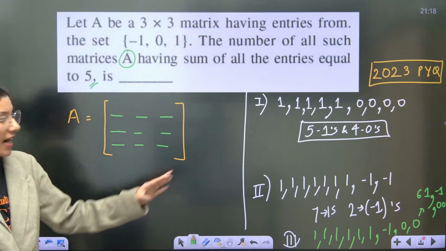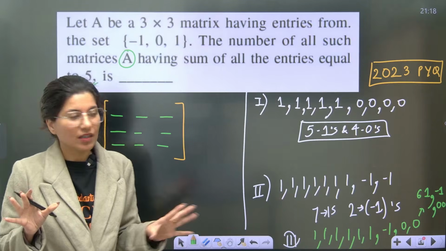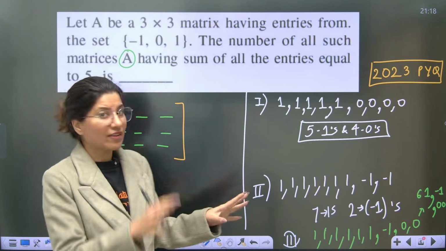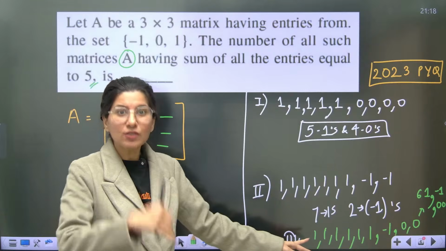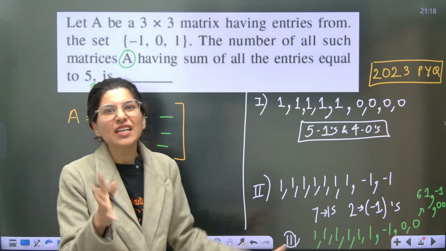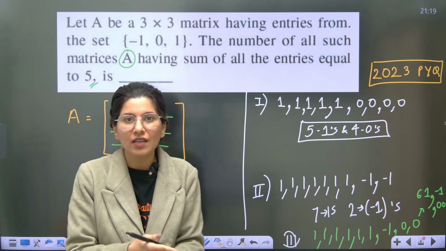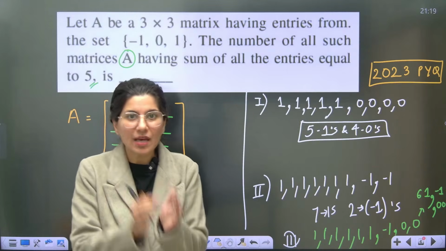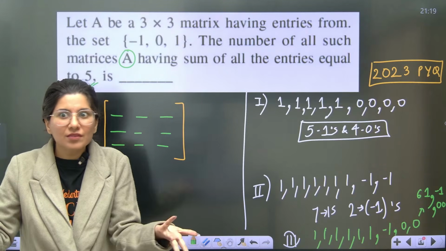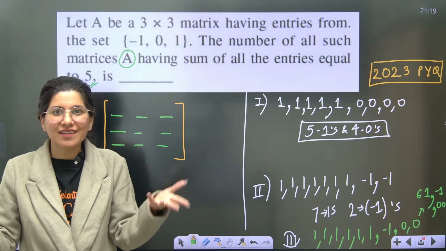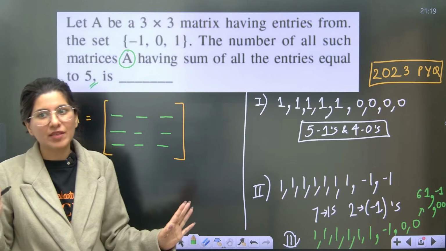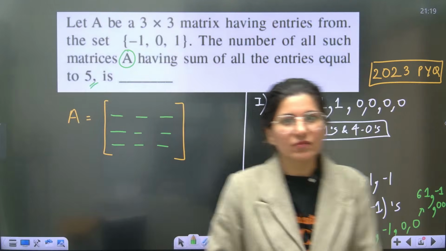Because see, it starts from a minimum of five 1s, since you want 5 and the rest everything is 0. Four 1s will not make any sense. Then with six 1s, one element is -1. With seven 1s, two elements should be -1. Eight 1s is not possible because the sum total is 8, and now you would need three -1s, but there is no element range left. You would have only one element option, so only one -1 will be there, which is not possible.